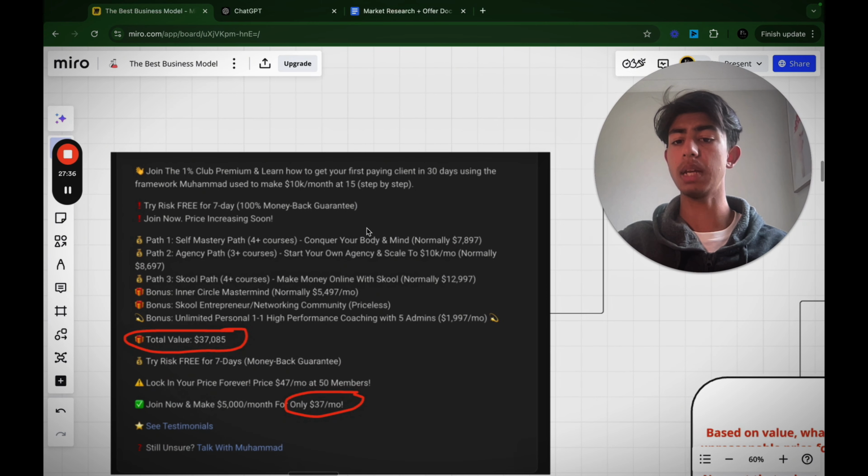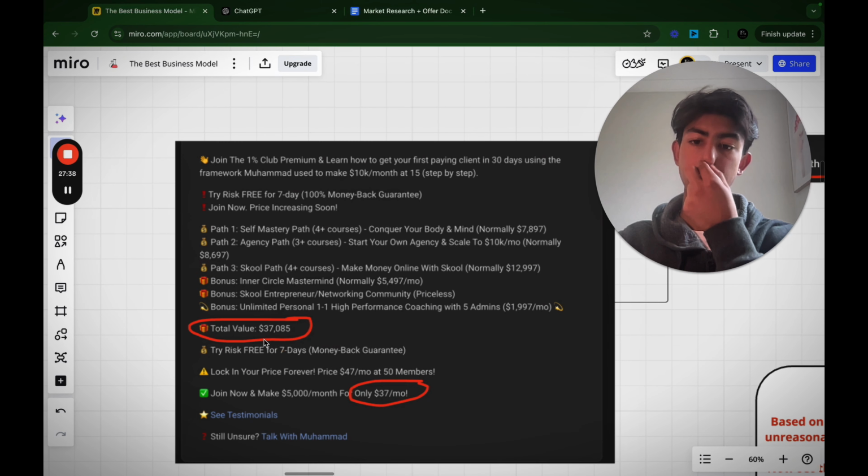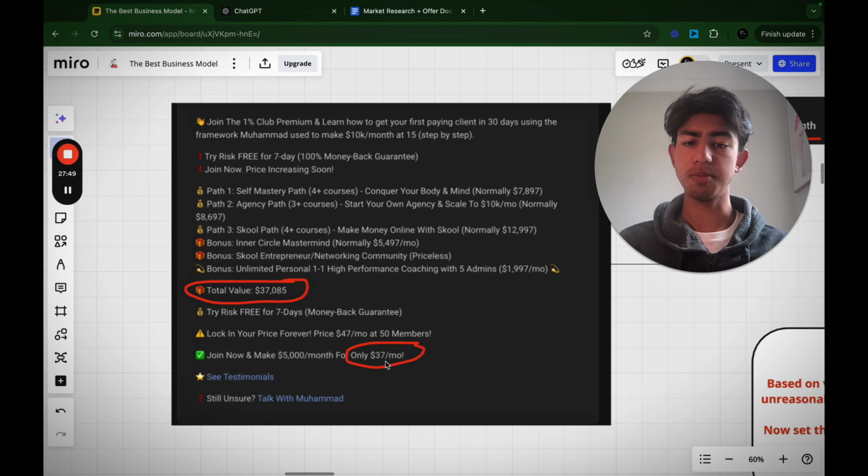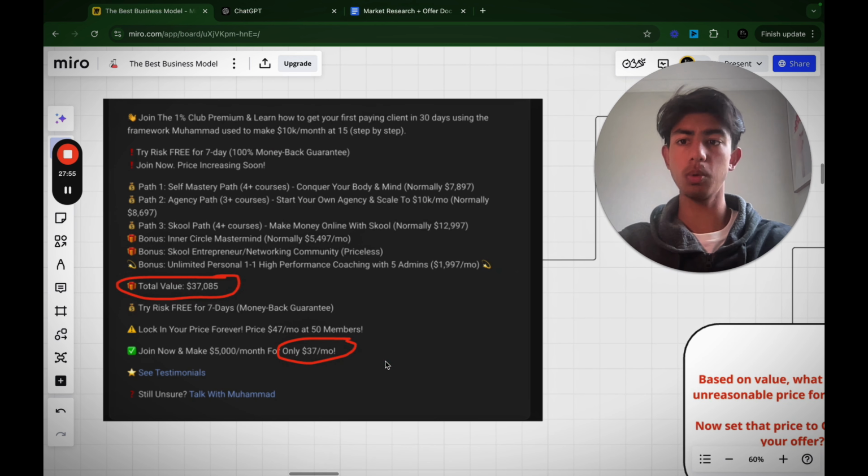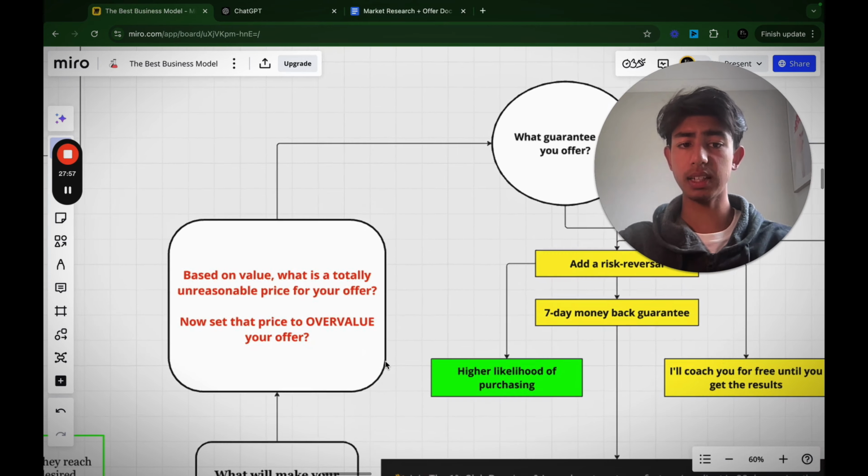An example that could be in my about page. I think this is bigly exaggerated, but let's say $3,785. If I'm saving you $3,785 and all you have to do is pay $37 a month, that's a bloody steal, isn't it? That's an absolute steal. That's what we want. That's what we want to do with our offer. I'm going to show you exactly how we can do that.